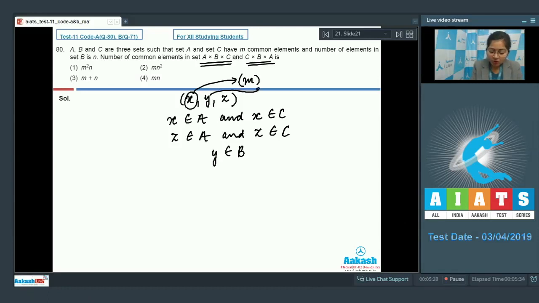Similarly, y can take n values, that is number of elements in set B. Similarly, z can take m values, that is, z should belong to A intersection C. That is, number of common elements in the both sets are m square n. That is, the correct answer is option number 1.